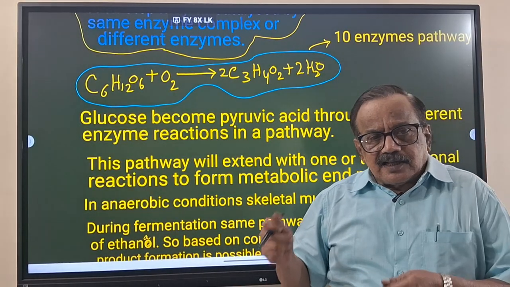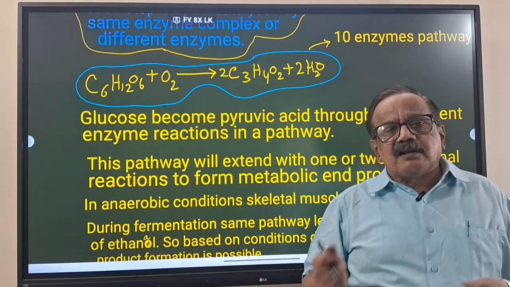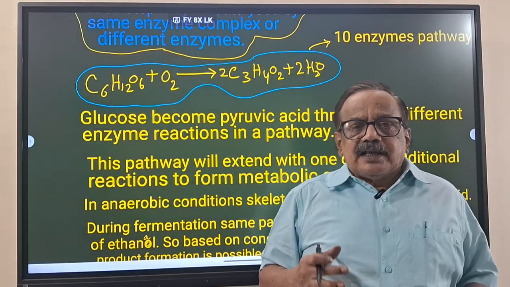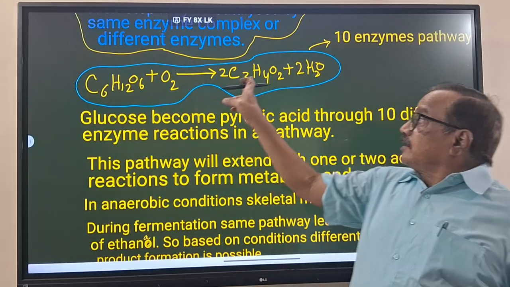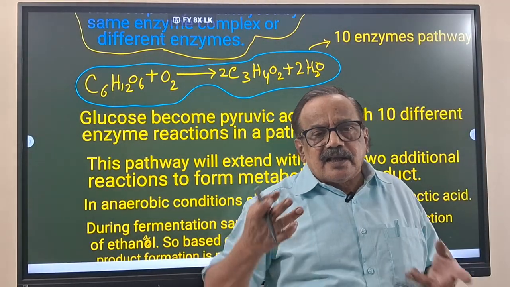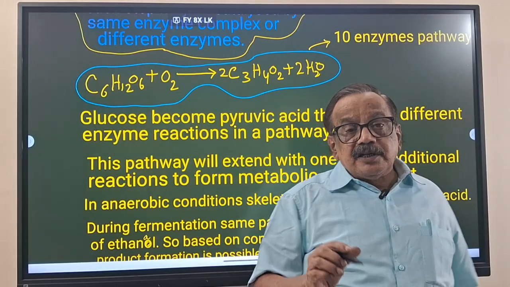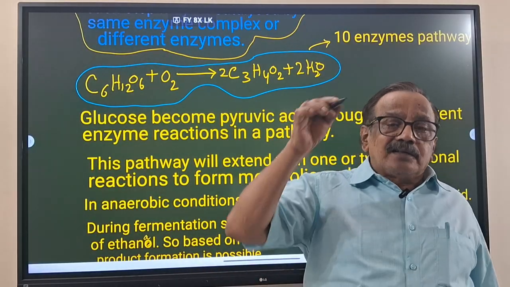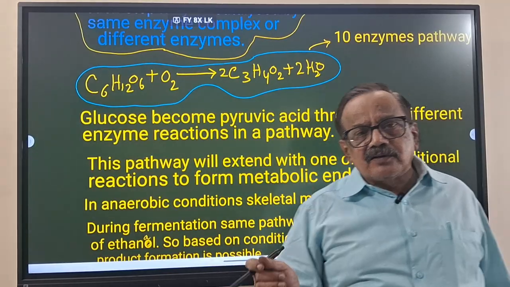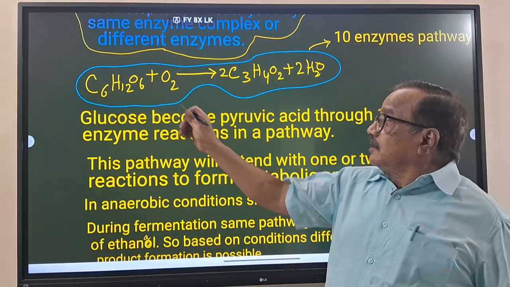Whenever a person is exercising, he sometimes gets pain because enough oxygen is not supplied to the muscle. At that time the pyruvic acid that is formed is converted to lactic acid, because oxygen is not enough.